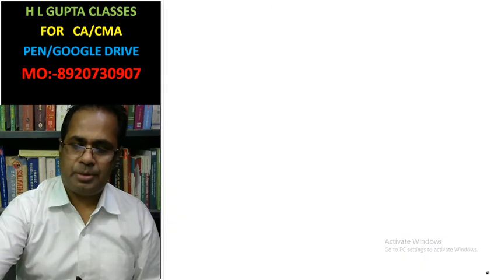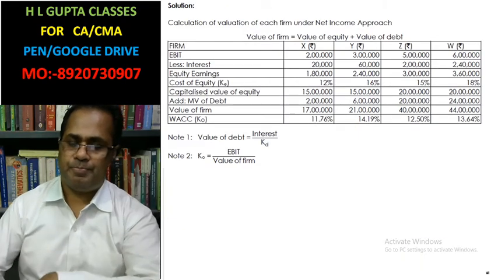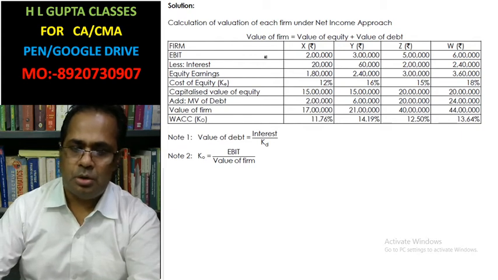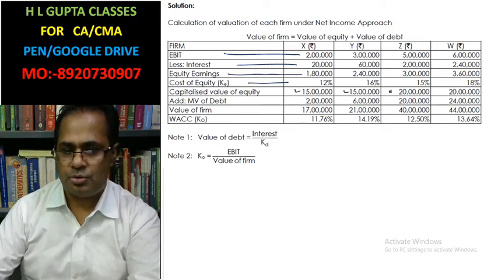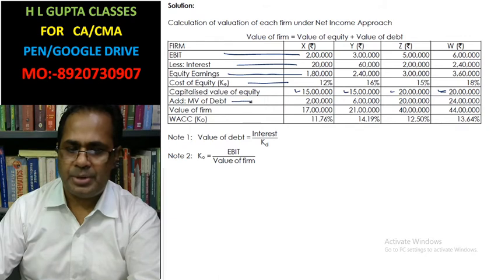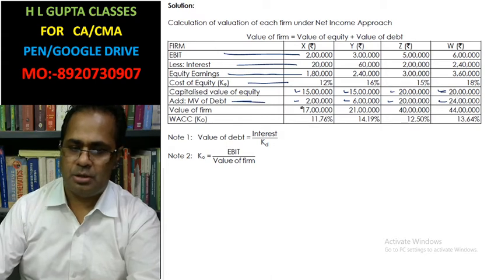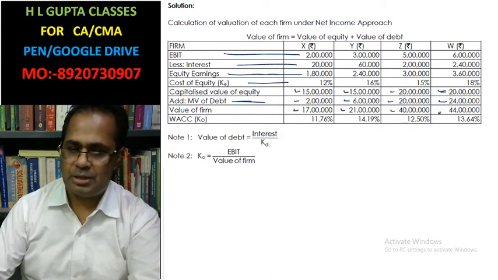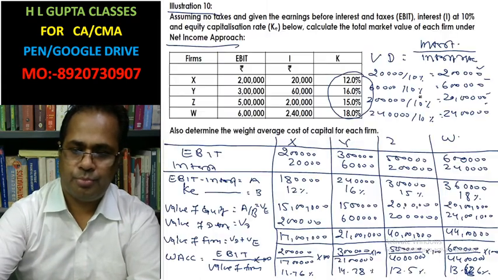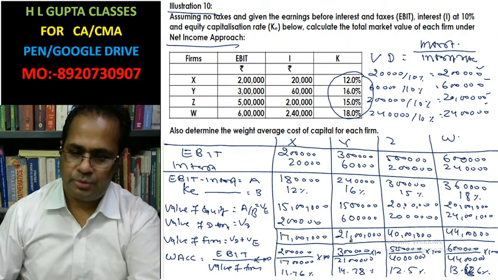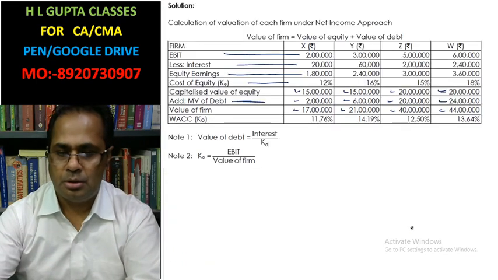Your book solution is also given here. Please look at the book solution here. EBIT, interest, earning for equity, 12%, 15 lakh, 15 lakh, 20 lakh, 20 lakh. Market value of debt, which I have already calculated, 2 lakh, 6 lakh, 20 lakh, 24 lakh. Total value of firm 17 lakh, 21 lakh, 40 lakh, 44 lakh.